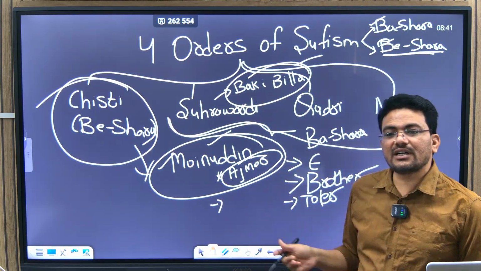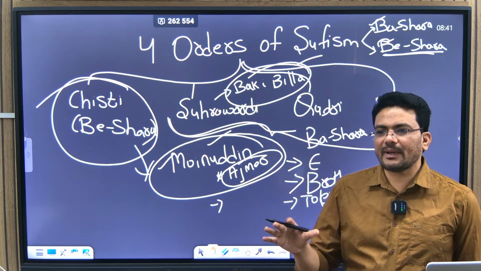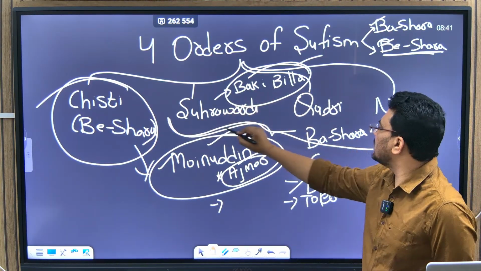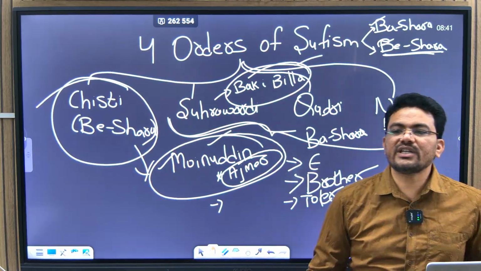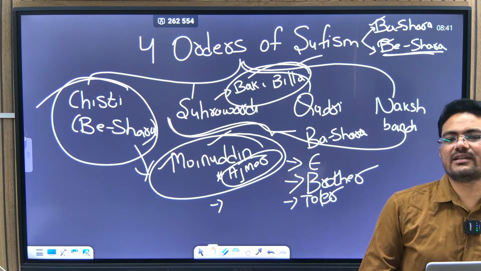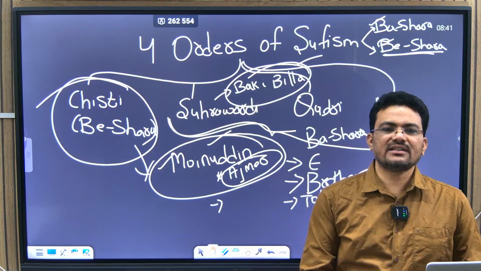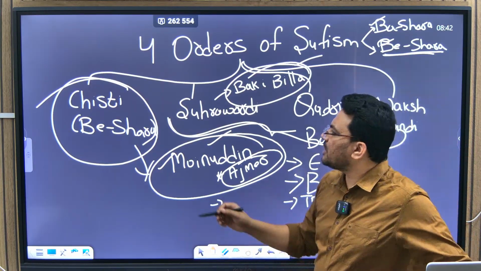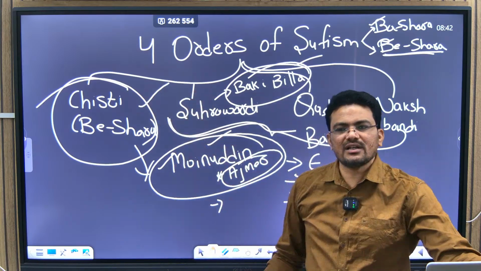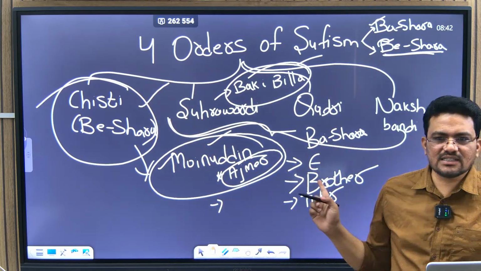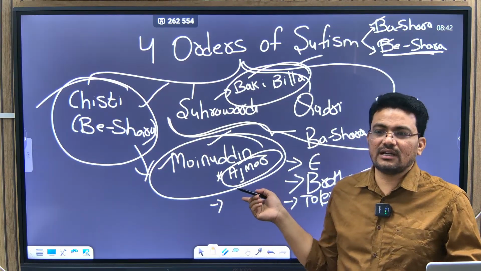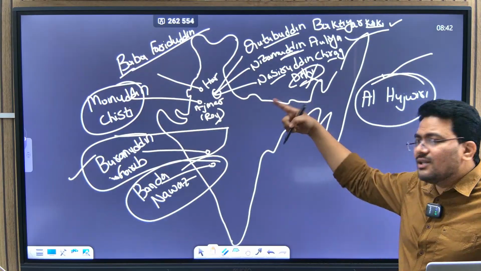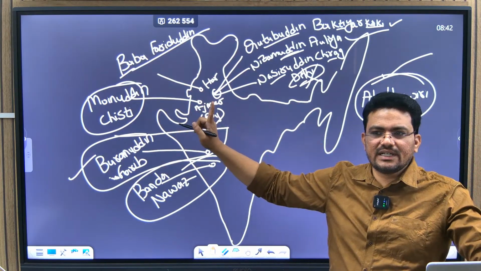So slowly they have earned some position among the people, and with that they were controlling the kings. That is the reason. So this is the Bishara tradition, which propagates strict adherence to the Shariat law and did not contribute to the society in a big way. But the Chisti tradition is one which is important. So that is the reason we are remembering these many Chisti saints also, right? Okay, all these are clear now. All these are clear, right?